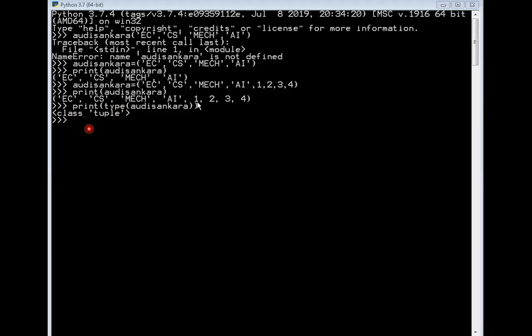Now see, just one modification that I will do while declaring the tuple, so that you will get a clear idea. I will take the same example, but instead of the round bracket I am going to use the square bracket.